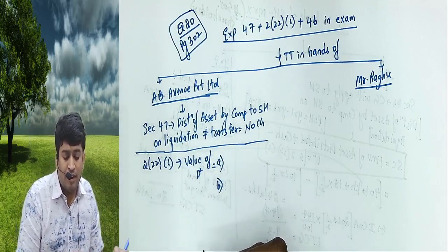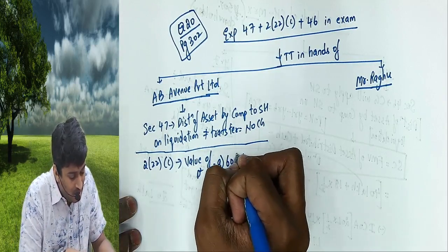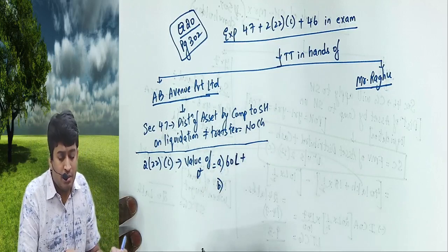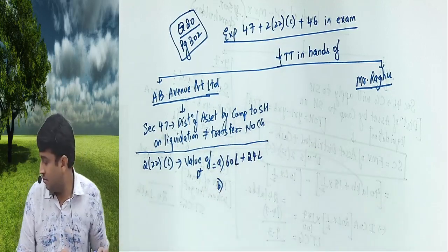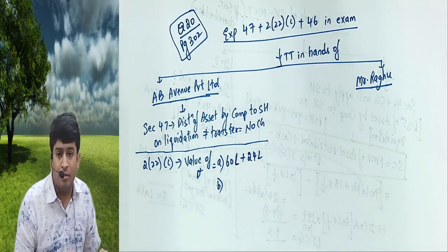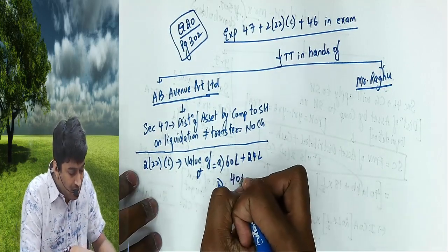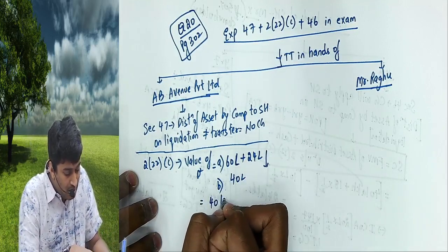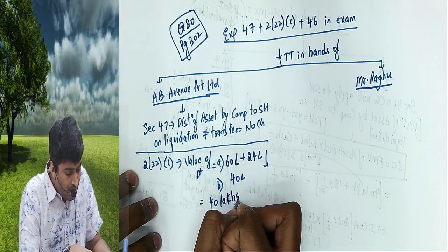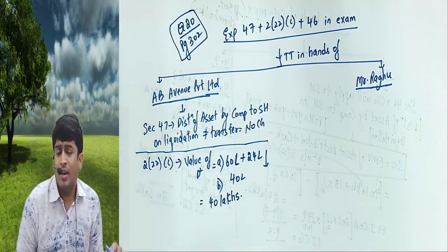Market value of land is 60 lakhs plus cash distributed, net cash available 24 lakhs, or accumulated profit, that is general reserve 40 lakhs, whichever is lower, which is 40 lakhs. Am I clear? So how do I get the value of deemed dividend?